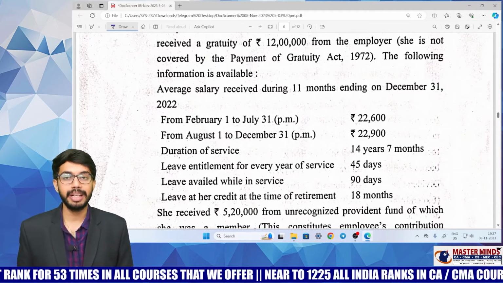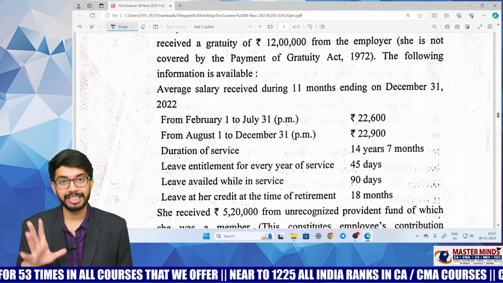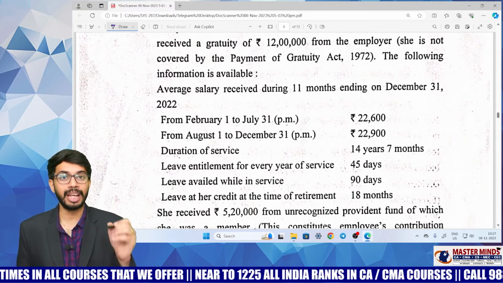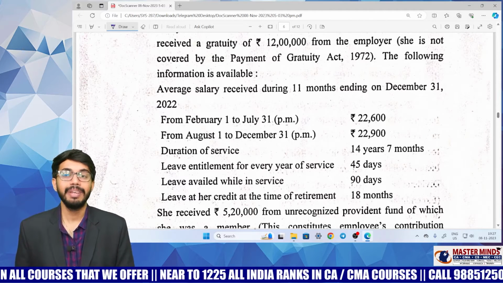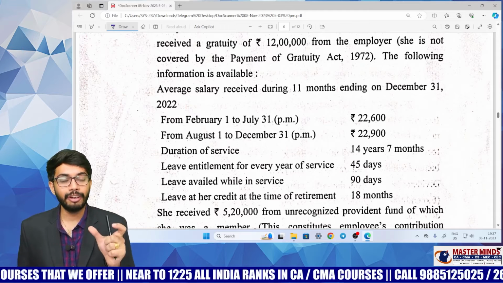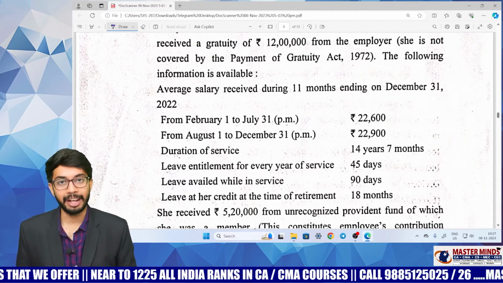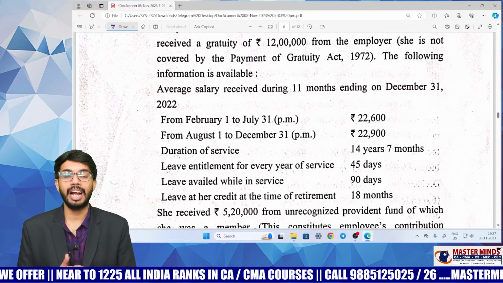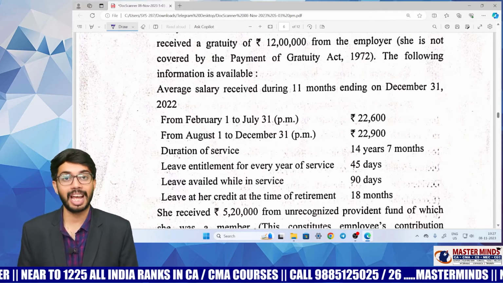Actual leave encashment received, or the statutory limit of 3 lakhs, or 10 into 10 months average salary, or the cash equivalent of unutilized leaves at the time of retirement. You need to convert that into months and multiply it with 10 months average salary.